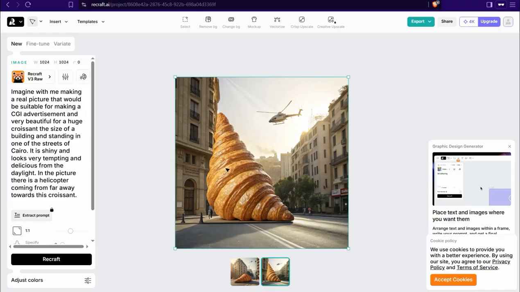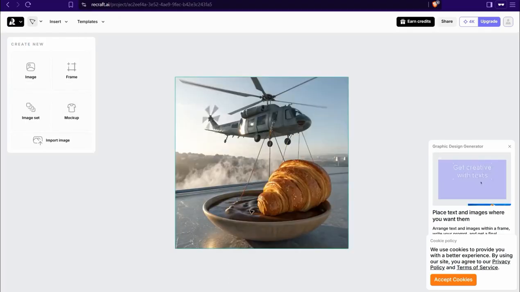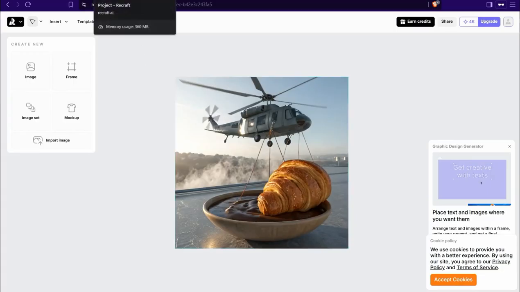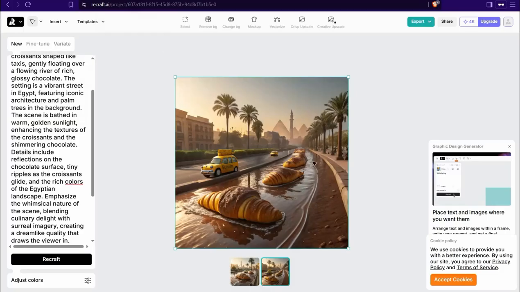So you can create your scenes and imagery for your videos using these steps. And I can just try this one, this helicopter that takes this croissant into a giant bowl of chocolate like this one, as you see. And here I just use this amazing description, like these giant croissants floating and moving smoothly on a river of chocolate, as you observe. It's an amazing scenery for this CGI video.